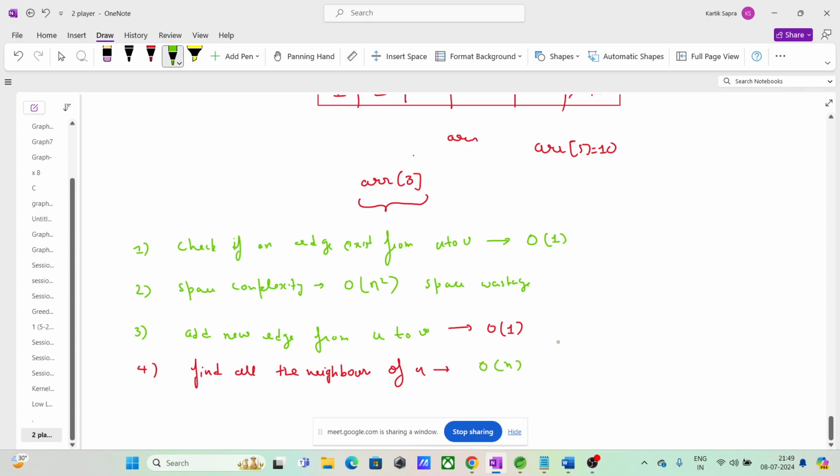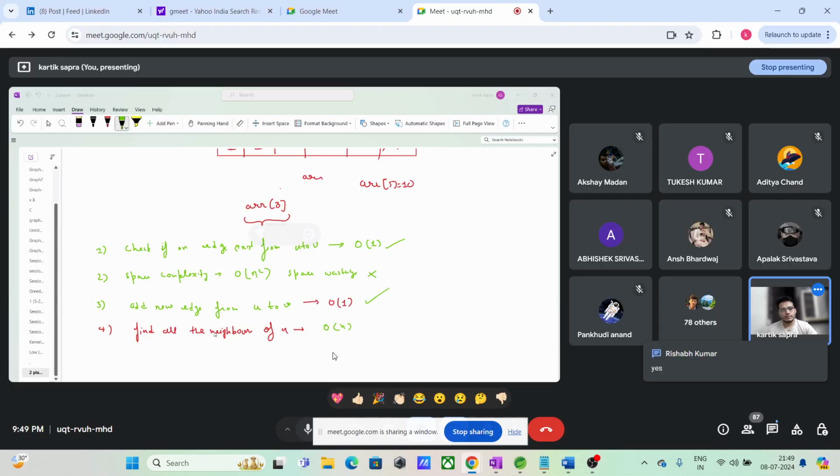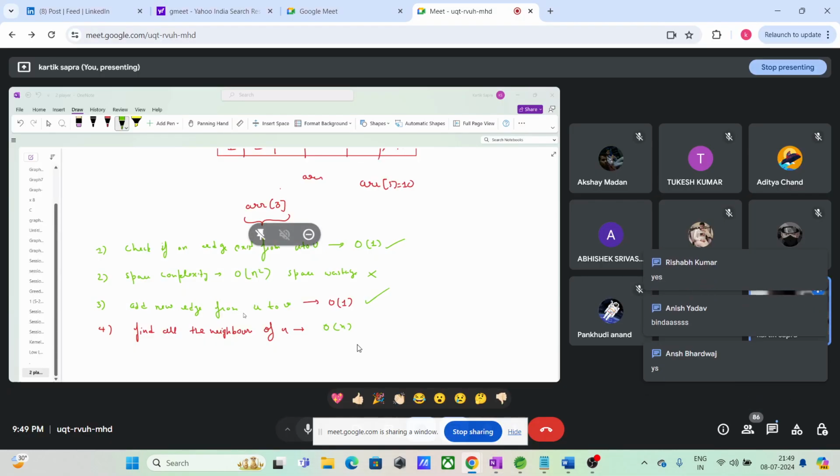ठीक है. So guys, is this implementation clear? What are the trade-offs? ठीक है. What are the good points? Good point is you can check if edge exists in order of 1. Add new edge, order of 1. Trade-off, space wastage बहुत ज़्यादा है, right? So is it clear to everyone? अच्छे से बिंदास विकास. Right.